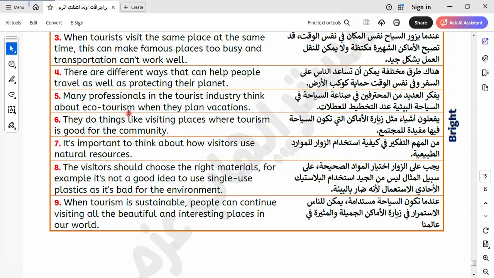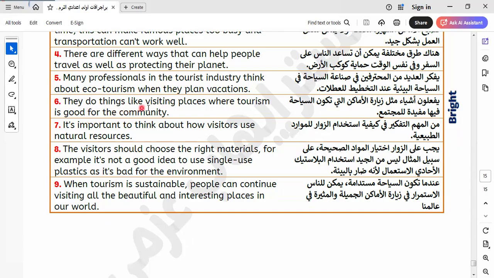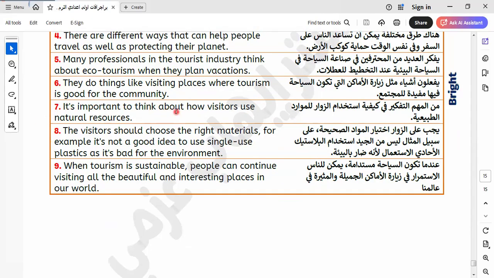That is what I talked about. Okay. I think we talked about this before, and I have a video. I can revise the video and know what we talked about, ecotourism and how ecotourism helps our environment to be clean. When they plan vacations, they do things like visiting places where tourism is good for the community. It's important to think about how visitors use natural resources.